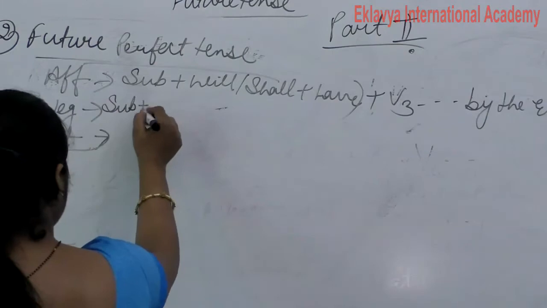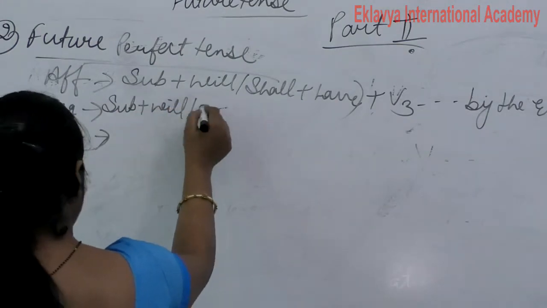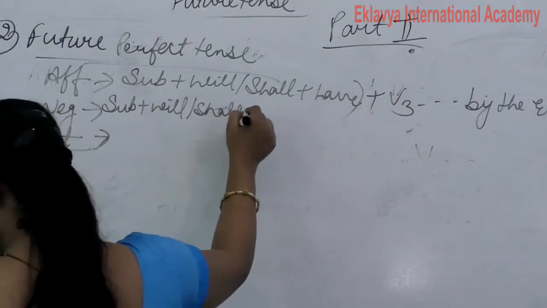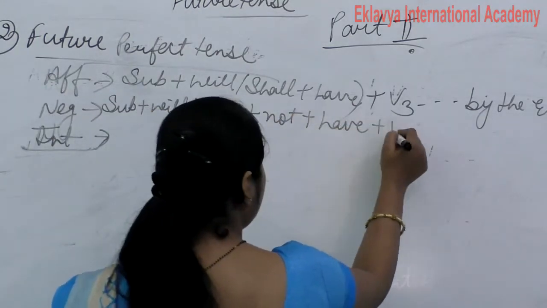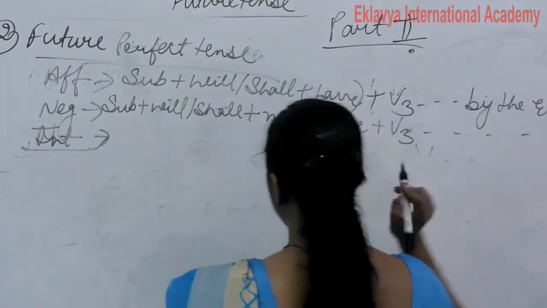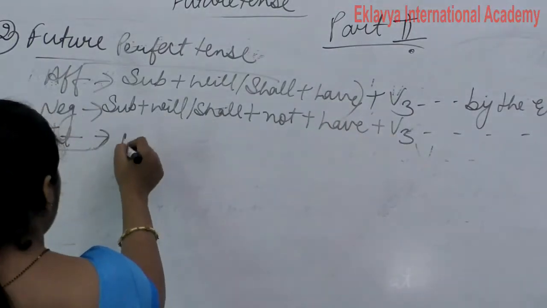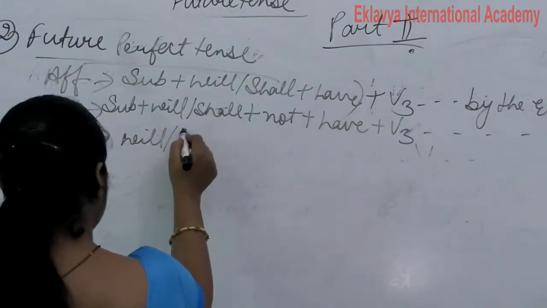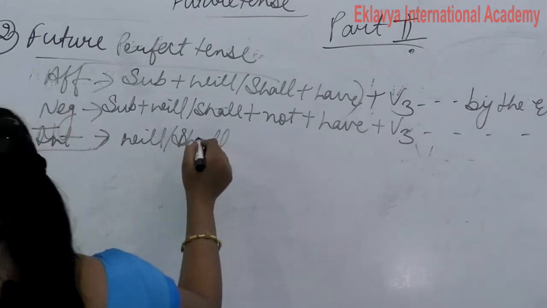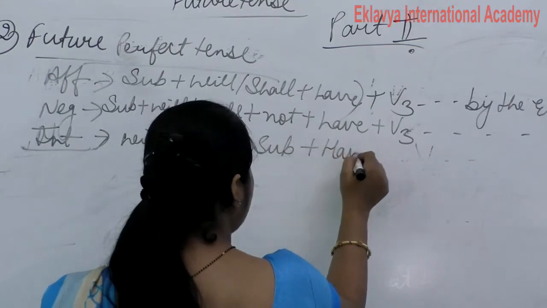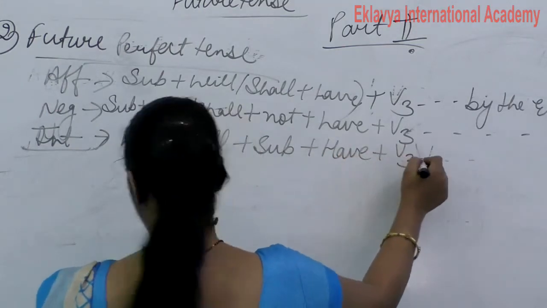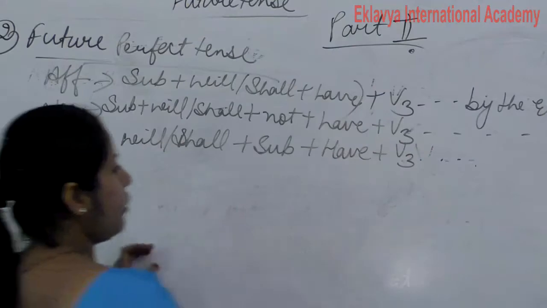Then negative: subject plus will, shall plus not plus have plus verb third form and the same by the end of time. Interrogative: will, shall plus subject plus have plus verb third form and question mark.